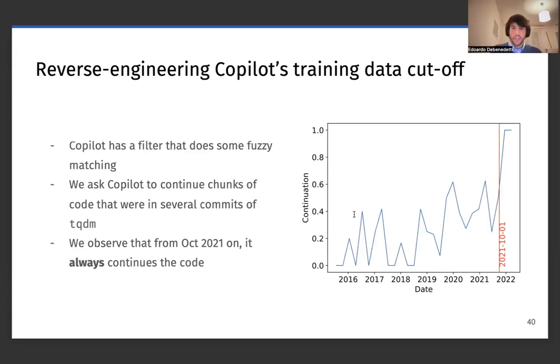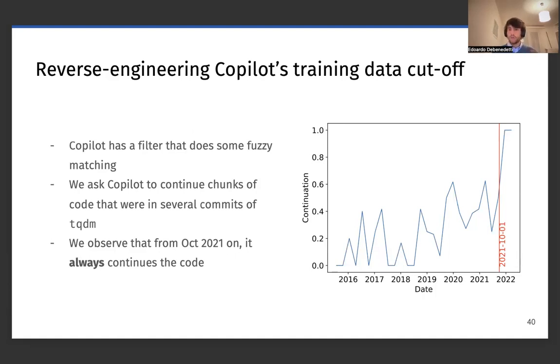Another interesting thing that we can do is to reverse engineer dataset properties. For instance, in the case of Copilot, we can reverse engineer the date cutoff of the training data, so the date of the latest code that was part of the training set.